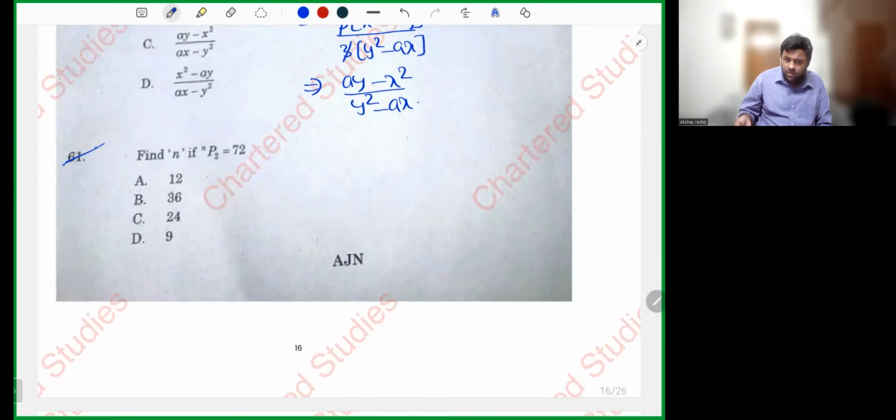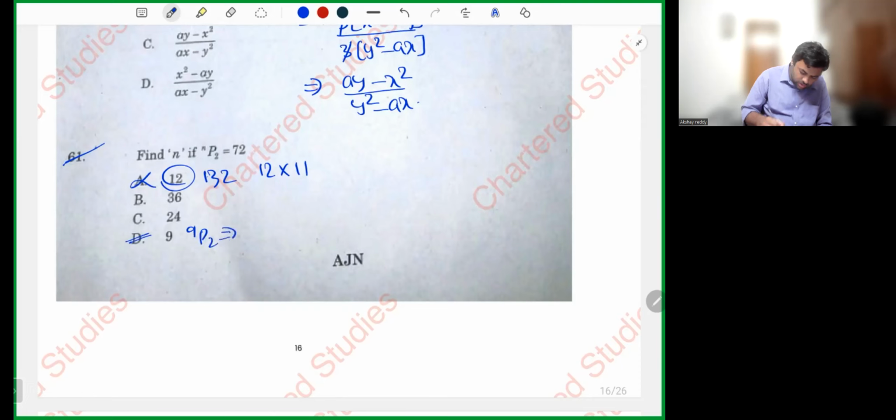Next, 61. Let's do option verification. nP2: 12P2 is 12 into 11, which is 132. So A can't be the answer. Let's do option D, 9P2: 9 into 8, 72. See, when obviously 12 is not satisfying, you can't go for the next higher number. Obviously, it will not satisfy. Right?